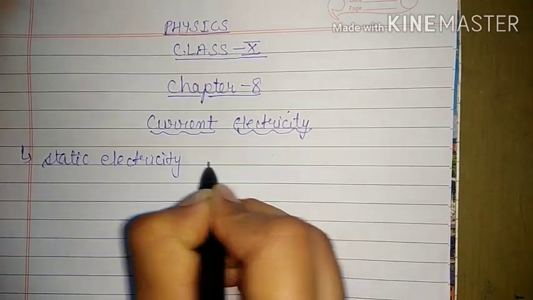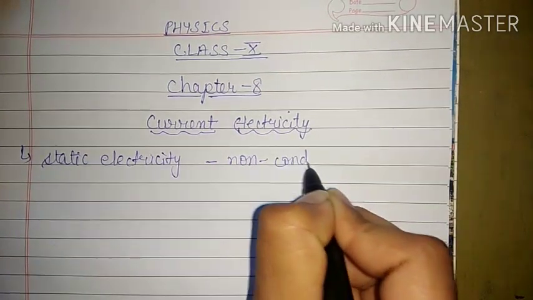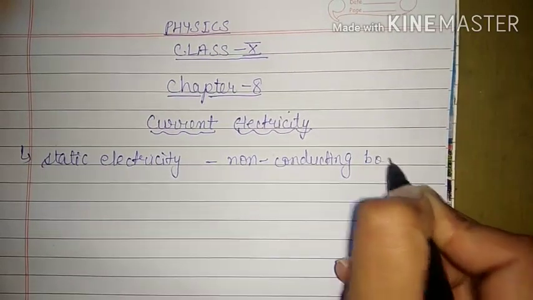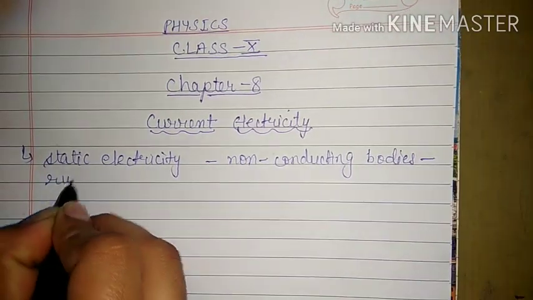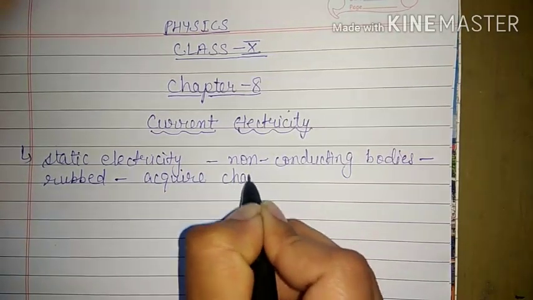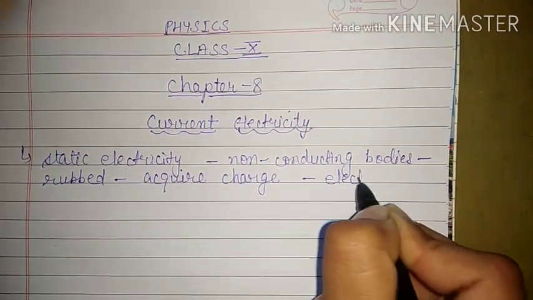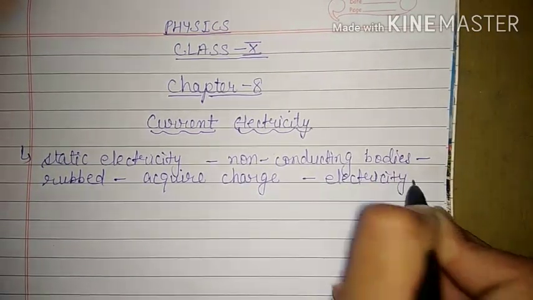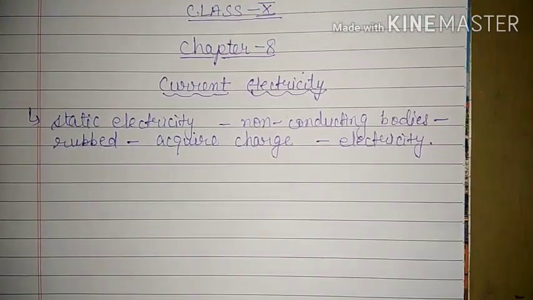When two non-conducting bodies are rubbed with each other, they acquire some charge and this charge gives rise to electricity, that means electric current. Okay, that means here we have studied that the charge is produced or the current is produced due to flow of electrons. That means we already know that for production of current we need either the movement of electrons or ions. Ions means positively charged ions or negatively charged ions.